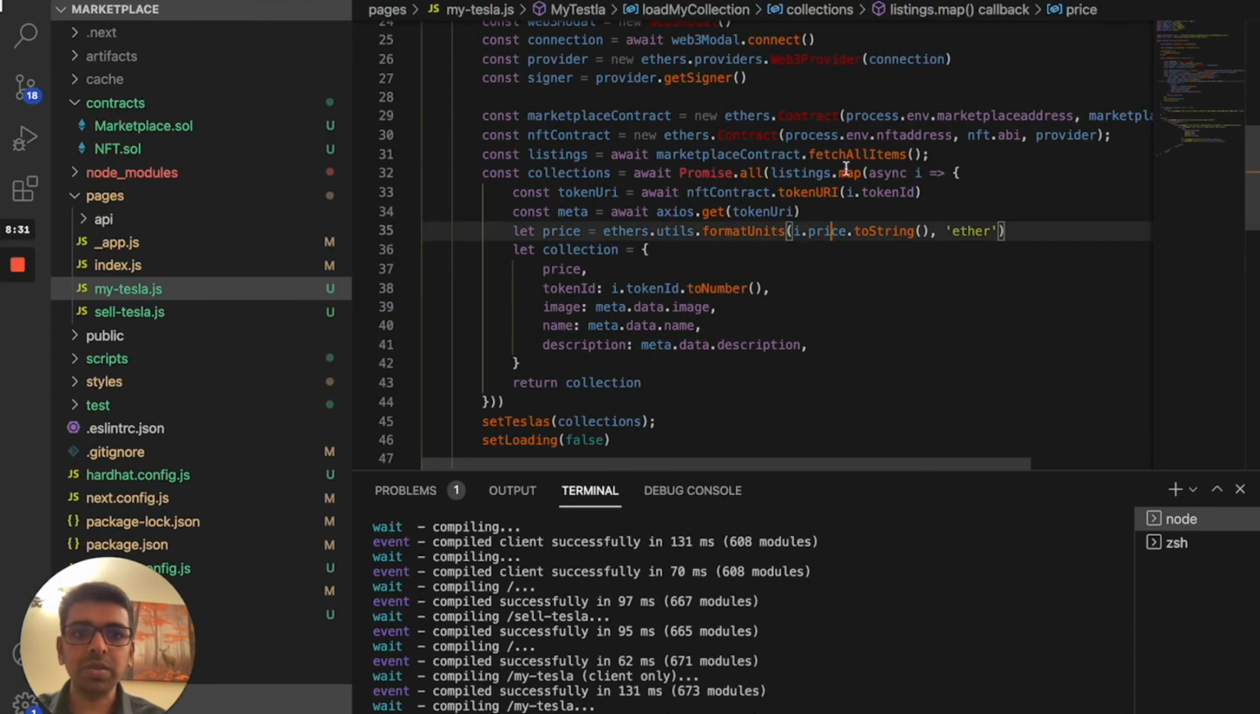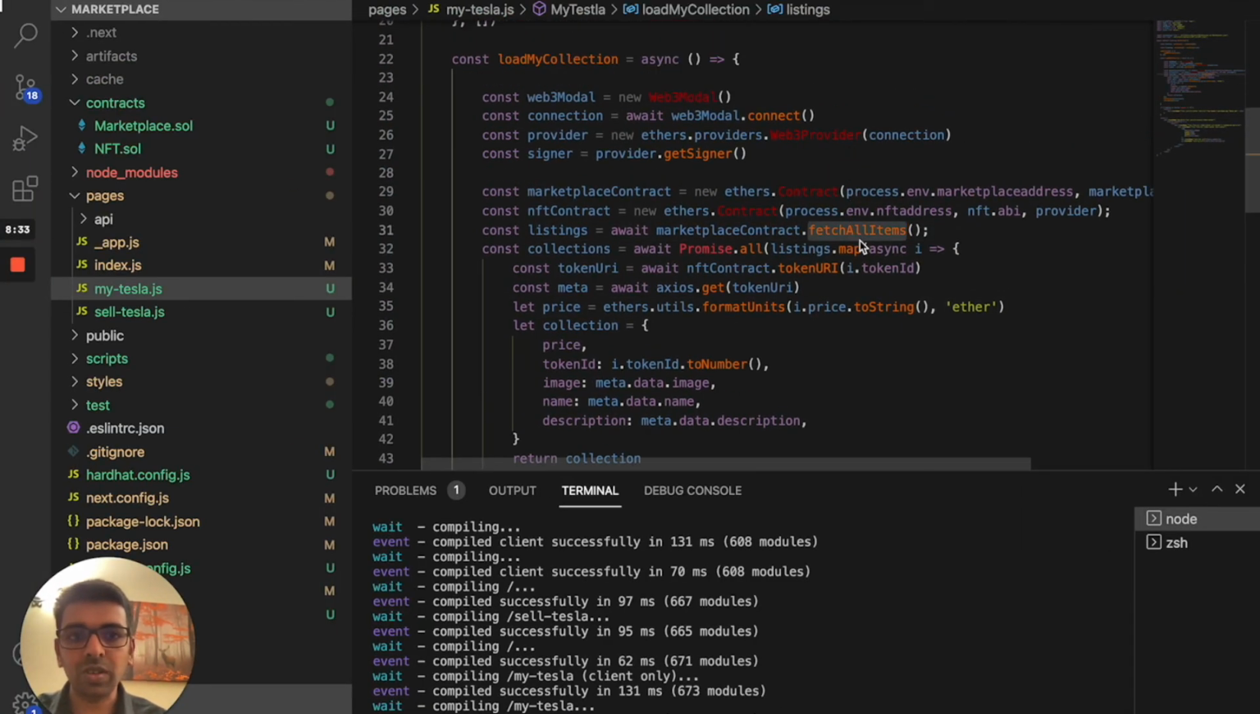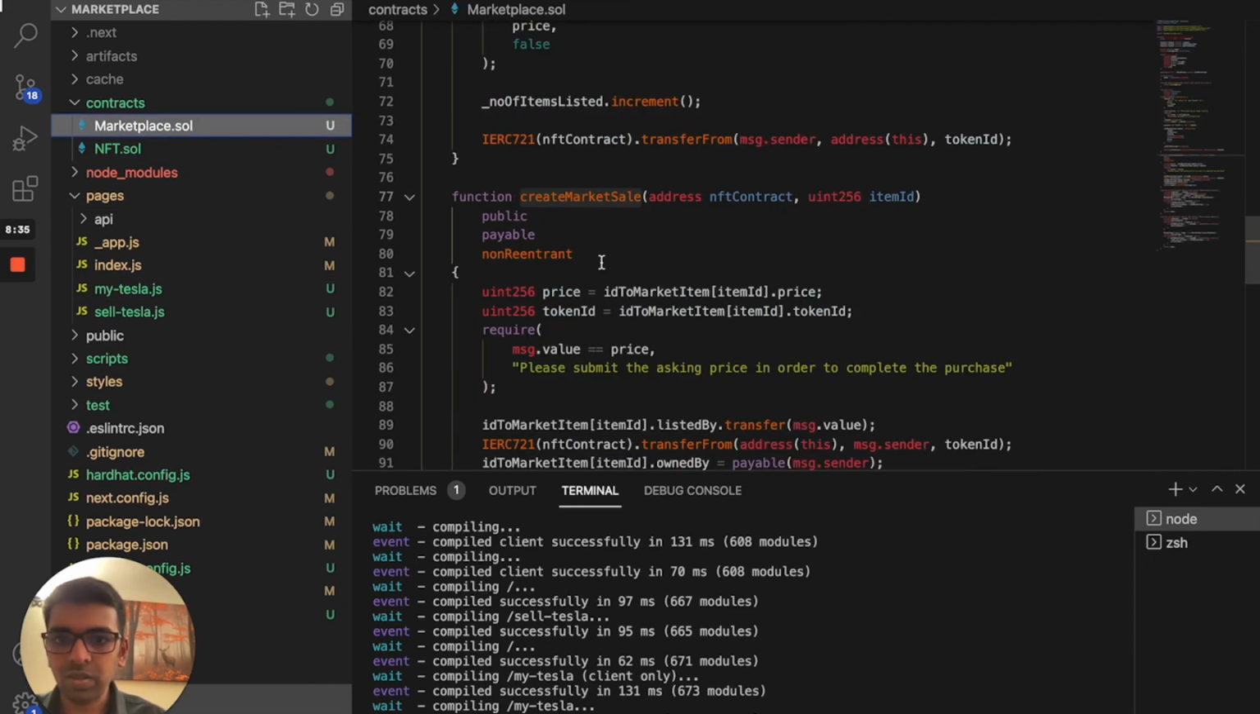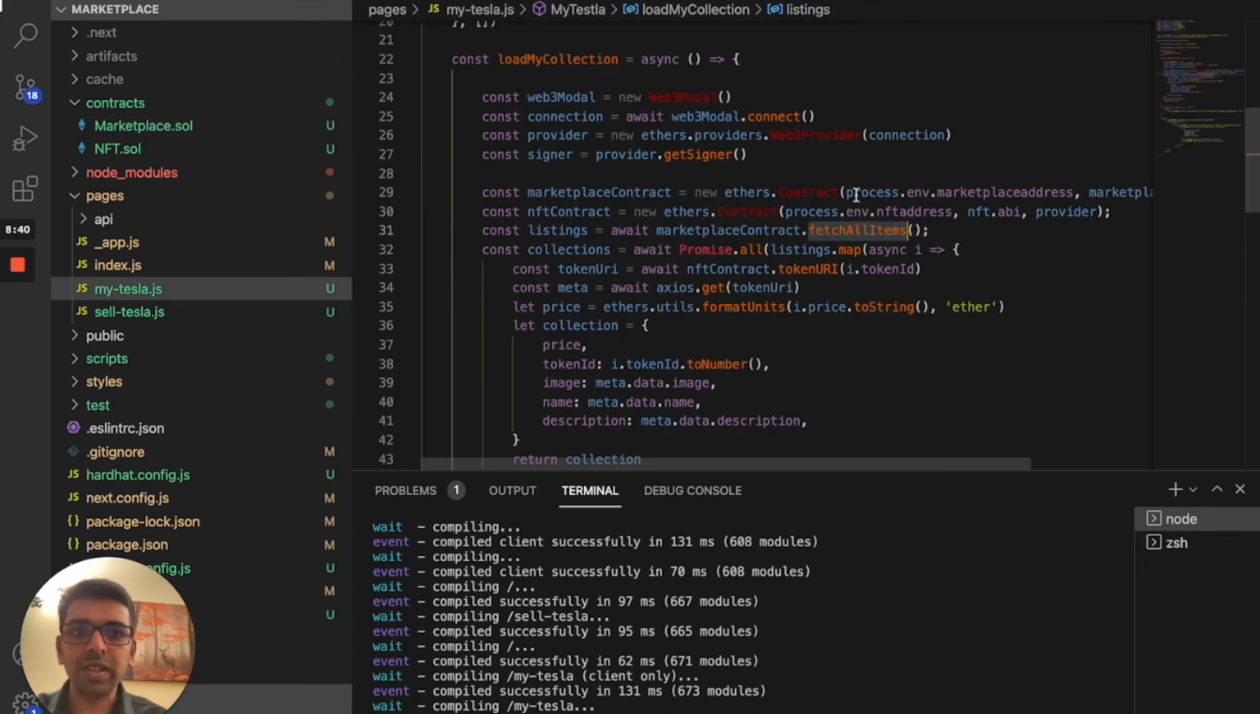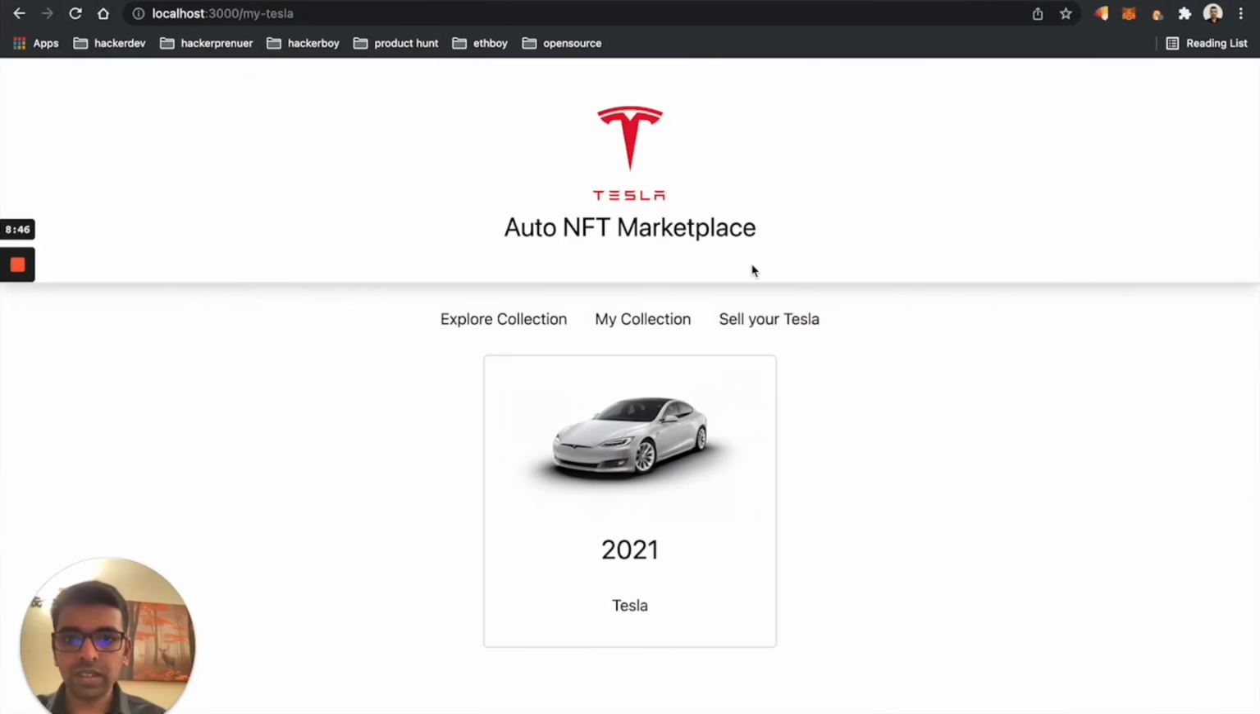So yeah, the problem here is we are actually calling fetch all items. Instead of that, we need to call fetch my items. Remember, we wrote a function to pull the NFT for a particular user. So we need to pass that fetch my items. Let's see. So yeah, if we go back to my collection again, now we have the NFT we bought for that particular user.